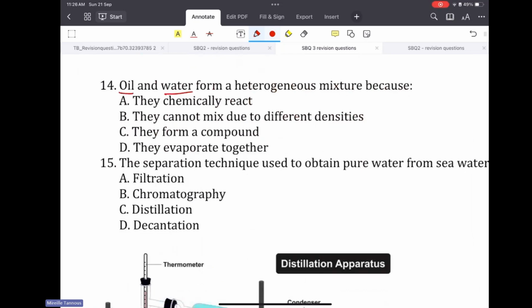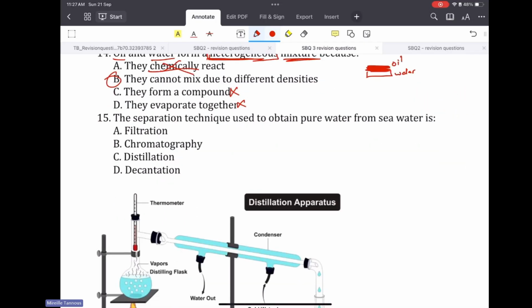Oil and water. Yes, they do form a heterogeneous mixture because I see the oil and below I see the water. So do they chemically react? No, it's a mixture. Mixtures don't chemically bond. They cannot mix due to different densities. That's why they are heterogeneous. They don't form a compound and they definitely do not evaporate together because they are different substances. They will have different boiling points.